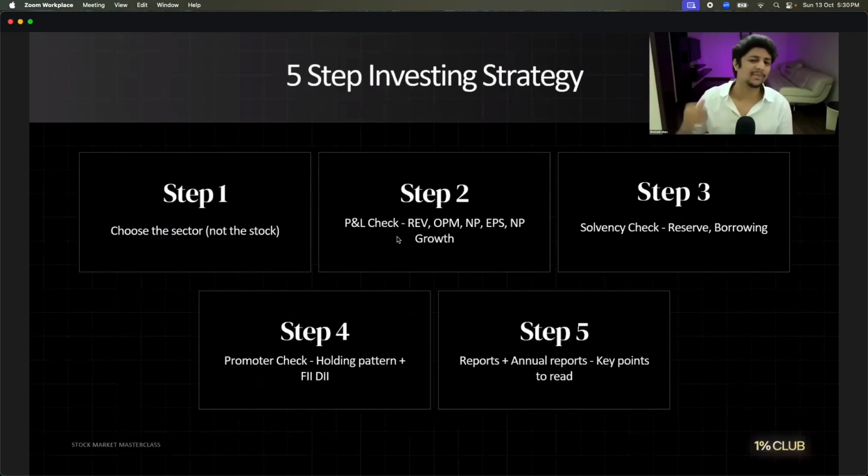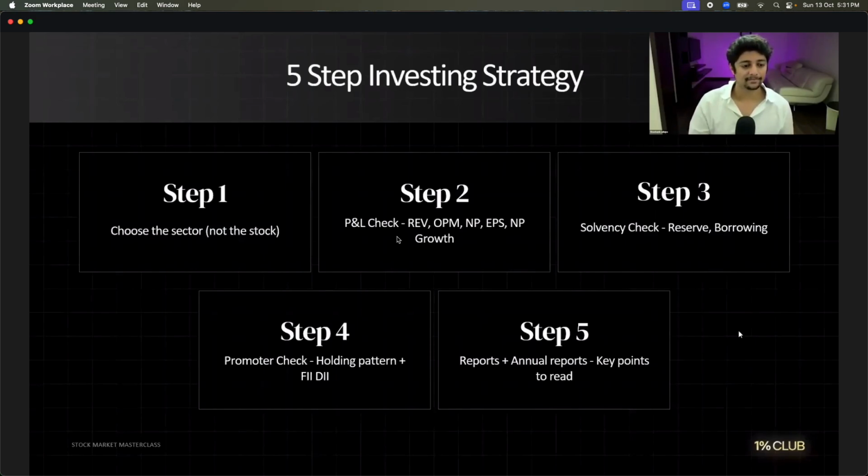Step 4, we'll go check the promoter holding. Because if the promoter is constantly selling his stake, why will I buy? If the promoter only is going to sell his stake, I will not buy. It's a red flag. And step 5, sadly, we don't have time to cover here, but it is about reports and annual reports. How to read investor presentation and how to read annual reports is step 5. Sadly, I can't cover that here, but I hope that's okay.